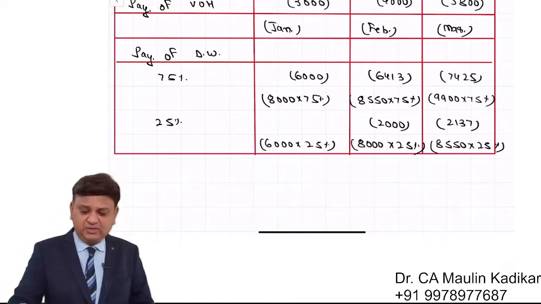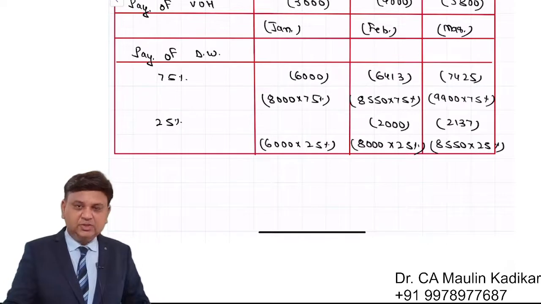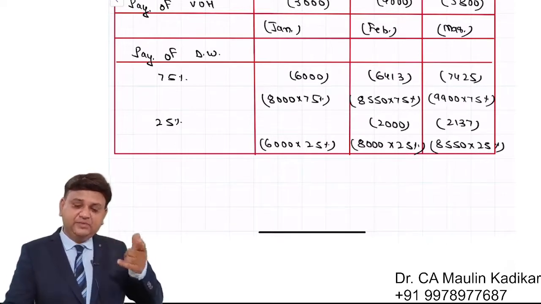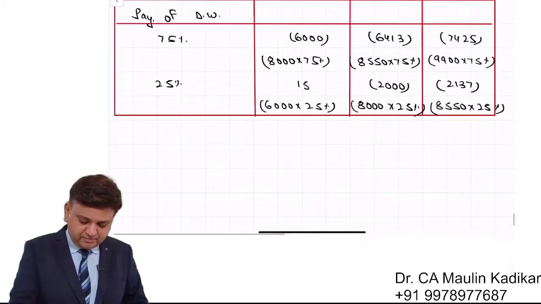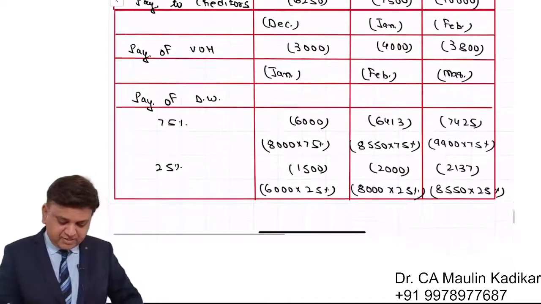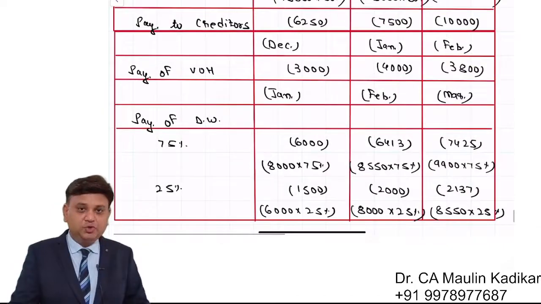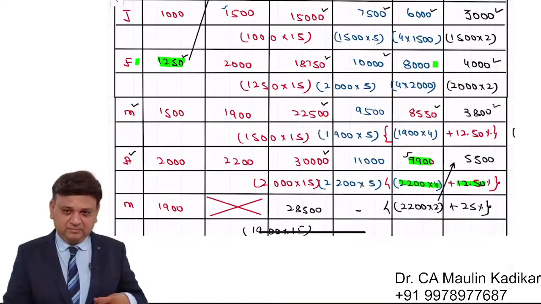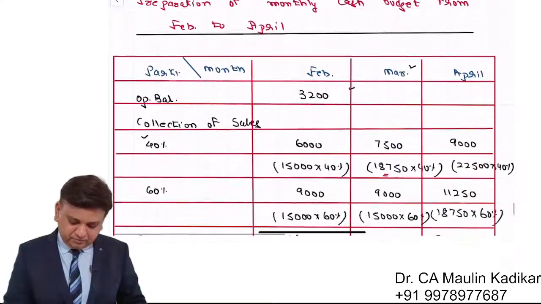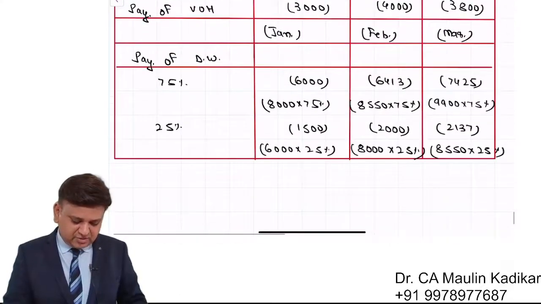Remaining in the next month we are not concerned. 6,000 of that, the 75% must have been paid in the earlier month and 25% is 1,500. This is the way we are required to show the payment of the direct wages. Okay. So this is the way the payment of wages is shown.